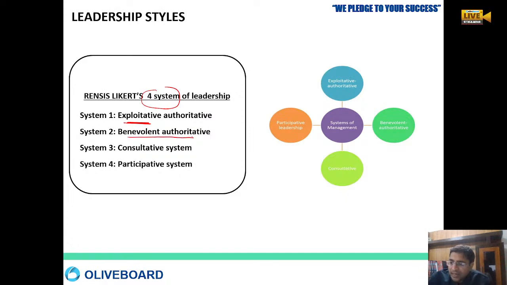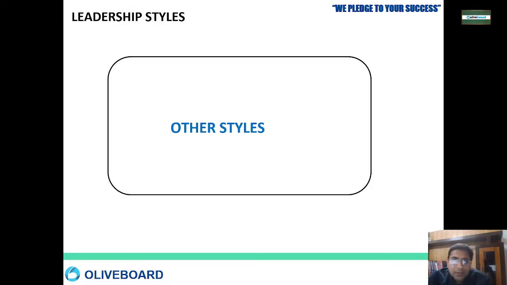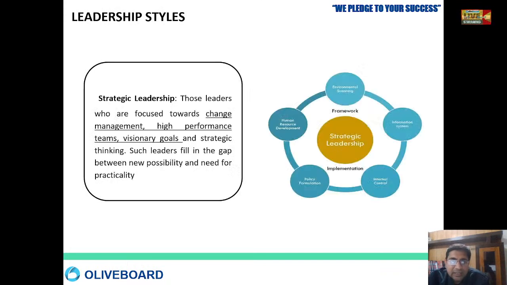That means you are authoritative, but still a little bit benevolent towards the subordinates. Then consultative. Consultative means you are consulting the subordinates, but the major decisions are in your head. And then the participative system. Participative means all the people are participating. The maximum vote is the only decision that will be taken.